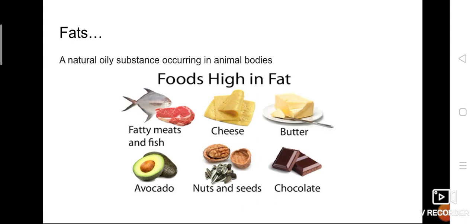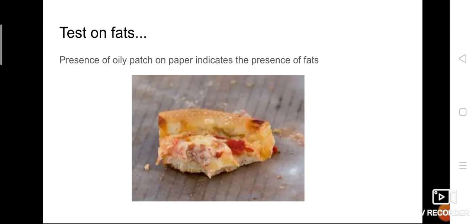So what do you mean by fat? They are naturally oily substances that occur in animal bodies. See, fats do not need any solution or anything to test. All you need is just a piece of paper.